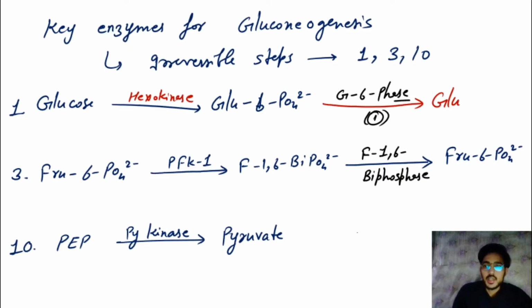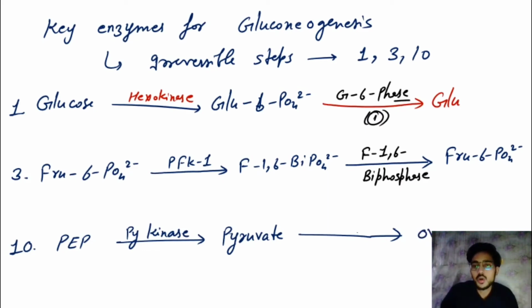kinase. Now this pyruvate we need to convert again in the reverse glycolysis process, and PEP to pyruvate is irreversible. But pyruvate to glucose is not a single-step reaction, it is multi-step. First the pyruvate will convert into oxaloacetate with the help of the enzyme pyruvate carboxylase. That is the important reaction, pyruvate carboxylase.